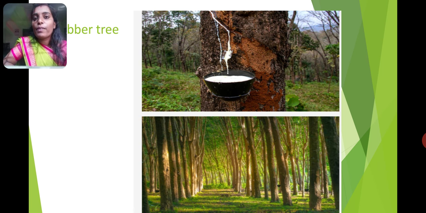And also from the plants we are getting rubber. How will we get it? Look at that picture. Are we getting rubber directly from the plants? No, we are getting a certain liquid, a juice kind of thing. You can see the bowl, there is one bowl. In that, white-colored liquid is there, isn't it?